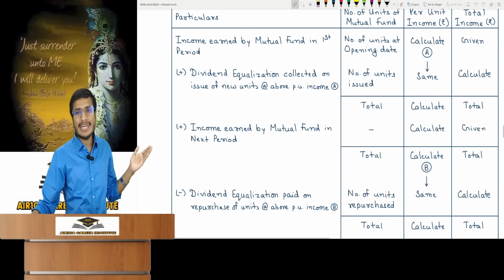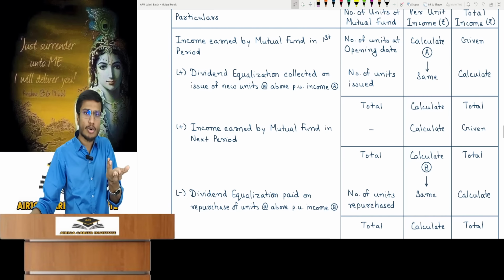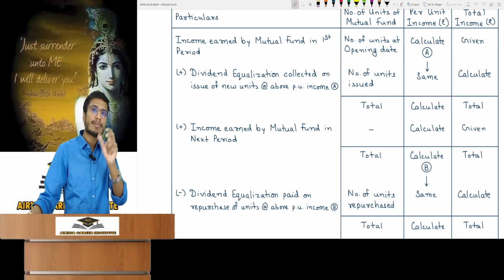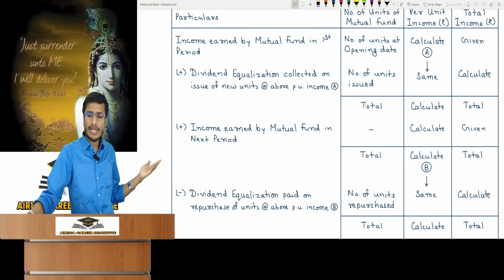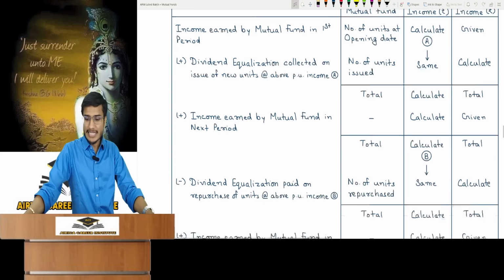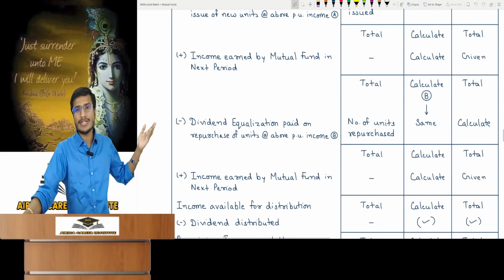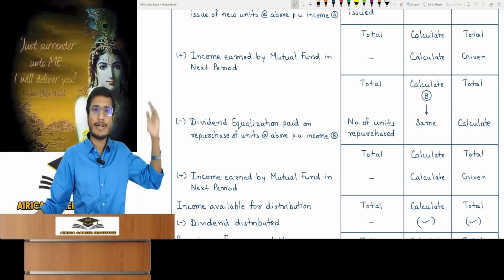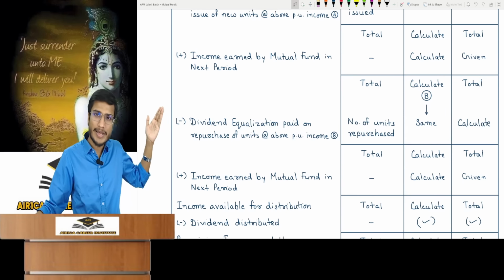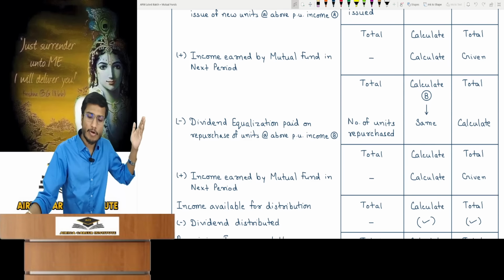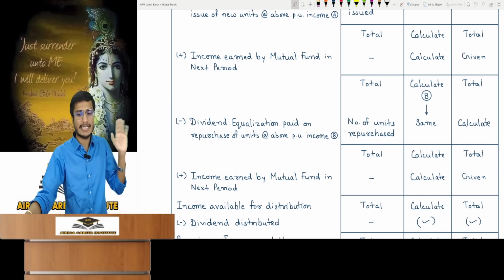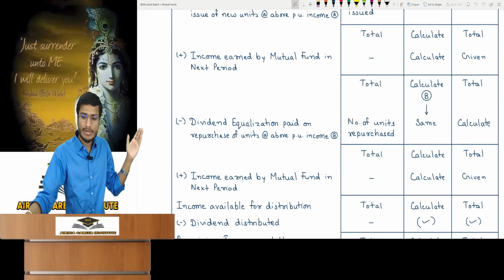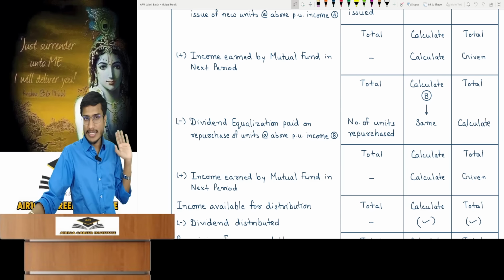Next month, the mutual fund earned income, so units will not change. Total income is given. Calculate per unit. Do the total. The middle column is calculated from total income and unit count. If the mutual fund repurchases units, it will pay dividend equalization. The per unit right in the actual income earned till date, which I have named B. That same B amount per unit will be applied to the repurchased units, and this amount will be deducted. Subtract the total amount for this.